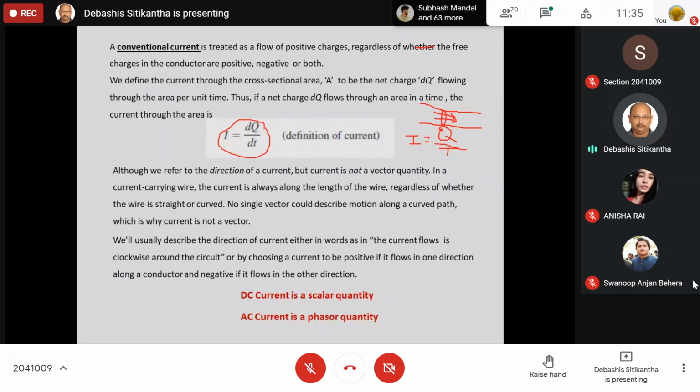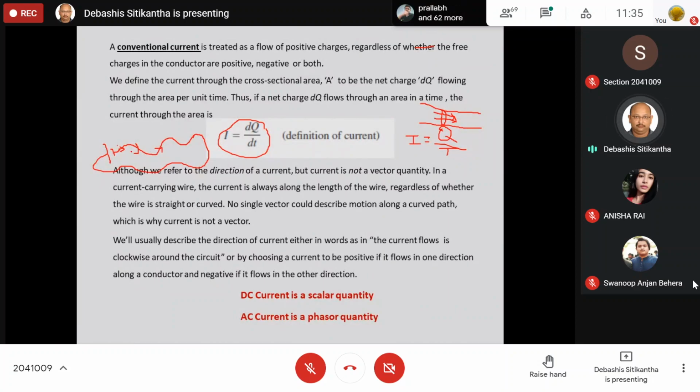Now first let us try to understand what is the direction of current, because every time we have been using the direction of current. We cannot say that current is a vector, because suppose the current carrying conductor has a zigzag shape, with the positive voltage applied at one end and the negative side at the other. Then the current is flowing in a zigzag manner along the length of this conductor.